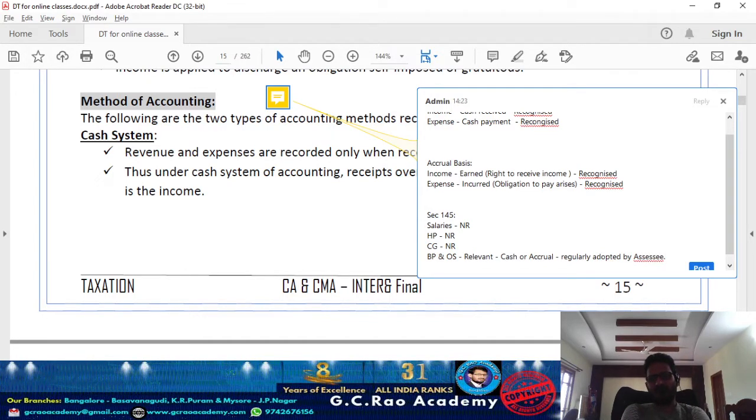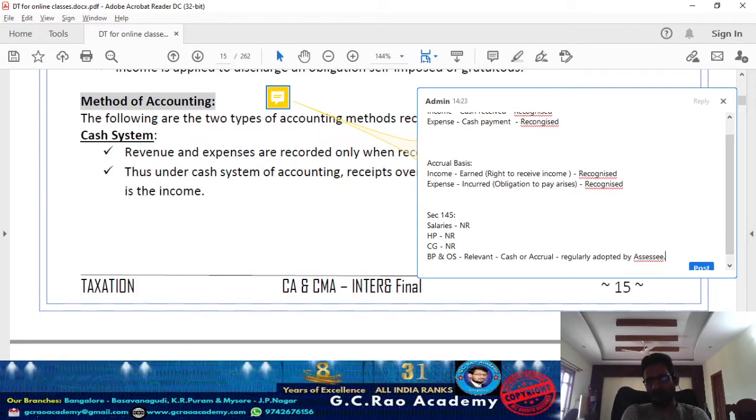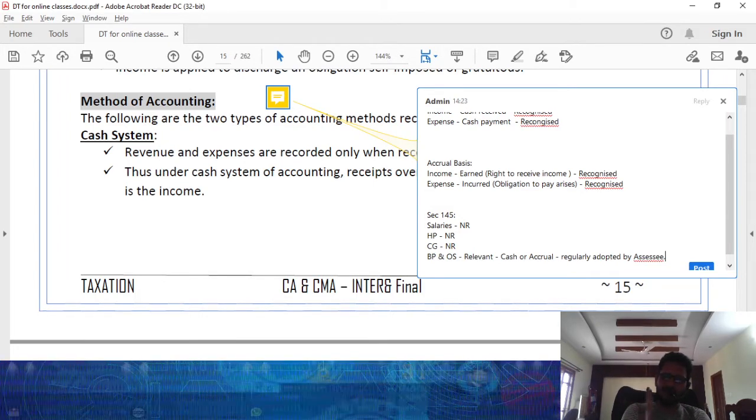If the assessee is following a cash basis of accounting, as per cash basis I need to compute the business income or other sources income. If the assessee regularly follows the accrual basis of accounting, taxable income from business or profession or other sources I need to compute as per accrual. Which method was regularly followed by the assessee? As per that method I am supposed to compute the income from business or profession or other sources.